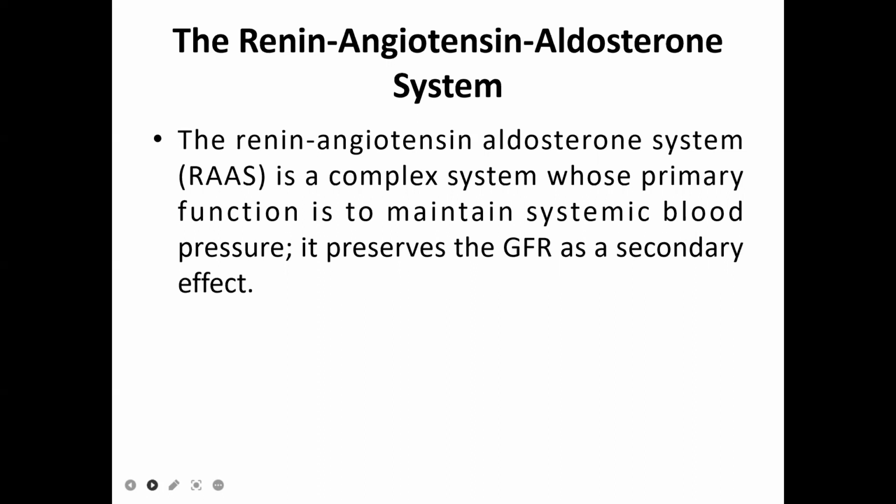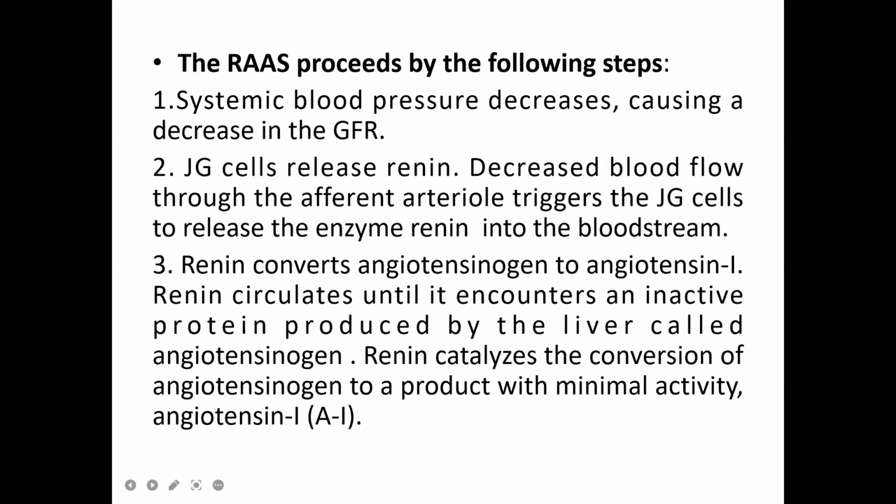It maintains blood pressure, and it also preserves the glomerular filtration rate as a secondary effect. But the primary effect of this renin-angiotensin aldosterone system is maintaining the blood pressure inside our body. Clear? We'll see how it maintains the blood pressure and what steps are involved in the renin-angiotensin aldosterone system.